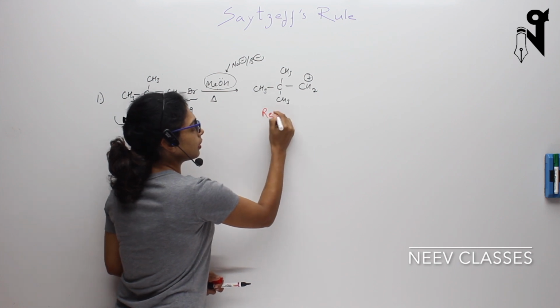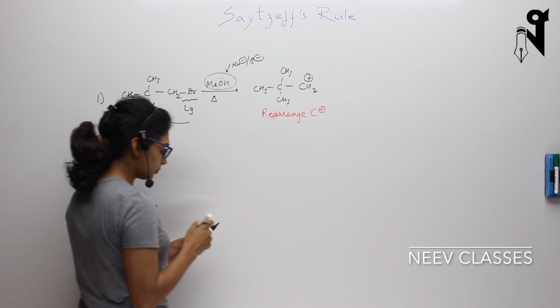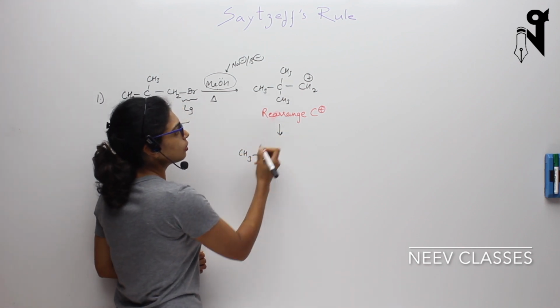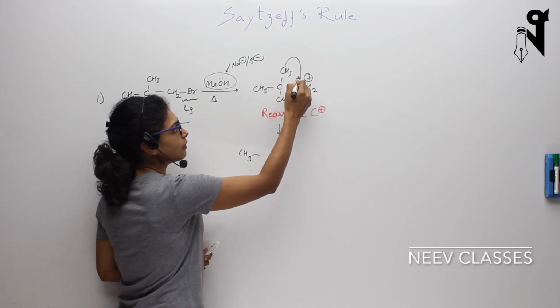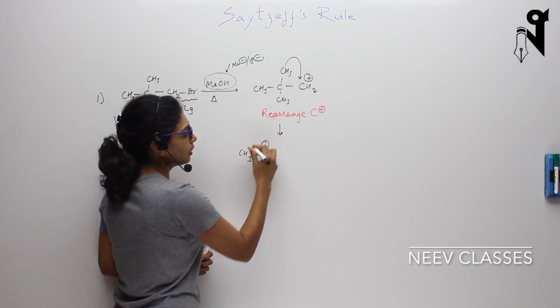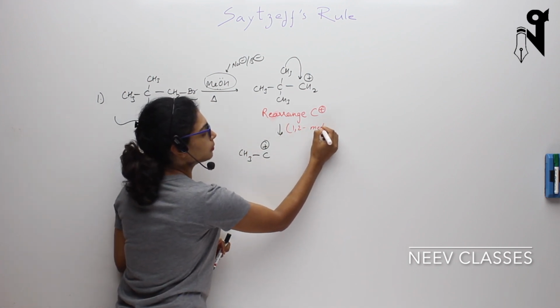It will rearrange itself to become a better carbocation, and it will become CH3. So what kind of shifting will happen? The CH3 will shift over here and this plus charge will shift over there. So it will be a 1,2 methyl shift.